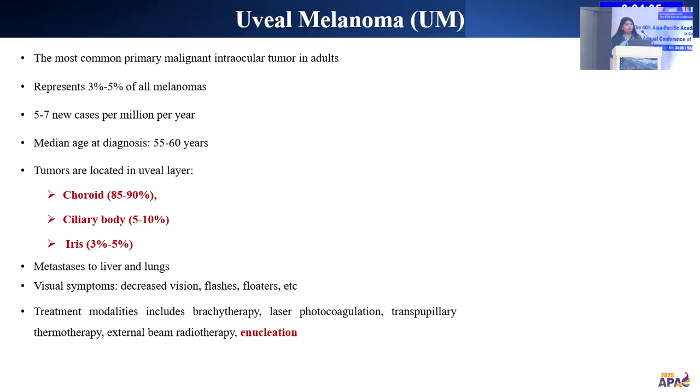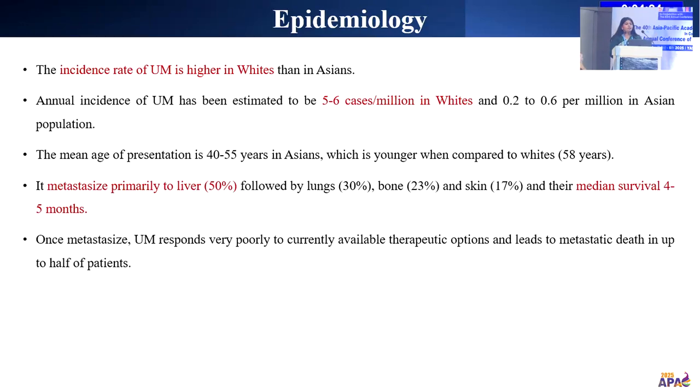As Dr. Kashyap has already told about uveal melanoma, I'll skip these slides because they are very common. Uveal melanoma is a malignant intraocular tumor that arises from the choroid. The incidence rate is higher in whites than in Asians. The main aim of this study is to study the genetic differences, whether they differ between whites and